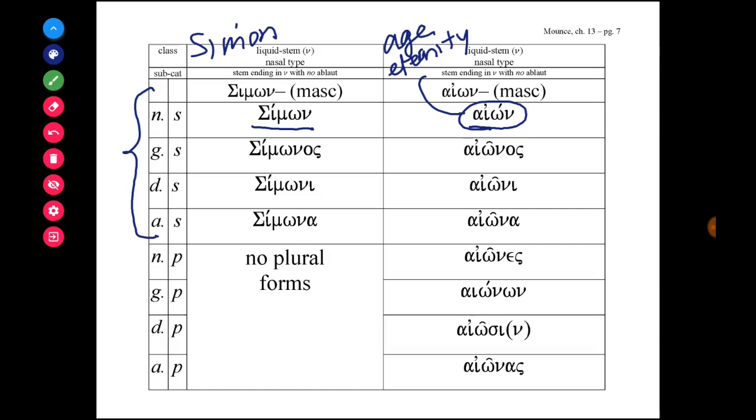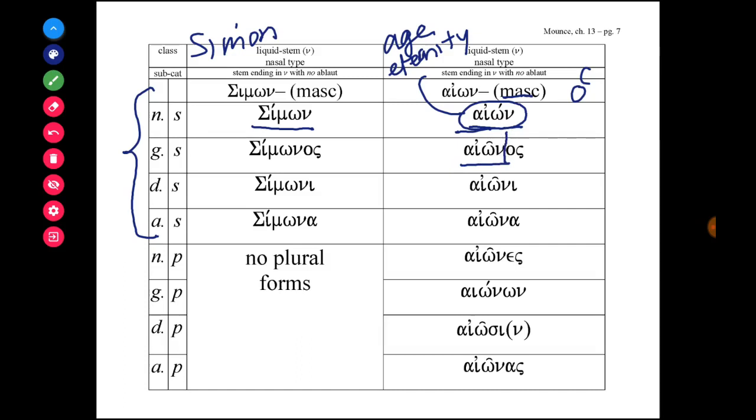And so aion is a masculine noun, and so we expect to see the masculine endings. And the nominative singular form, which is unusual, is aion. And then from the genitive singular form, we see the stem, and then we'll expect the case endings for the masculine forms.